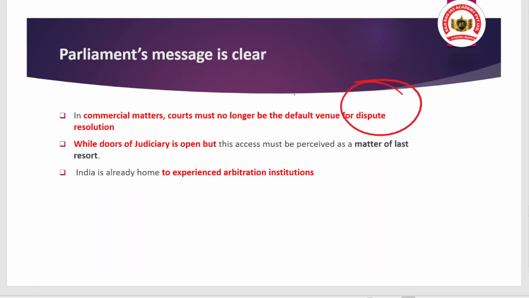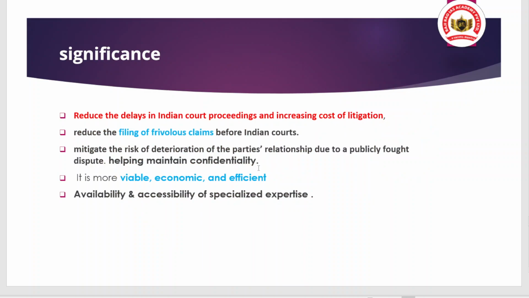But that does not mean that the door of the judiciary will be closed permanently. In fact, there will be scope for judicial review of the judgments delivered by the mediator or the arbitrator, but it will be a matter of last resort, meaning if all the doors have been closed, then come to the judiciary. But before that, apply all other options which are available in alternative dispute resolution. And India is already home to experienced arbitration institutions, so that will also promote the alternative dispute resolution mechanism of India at the global level.